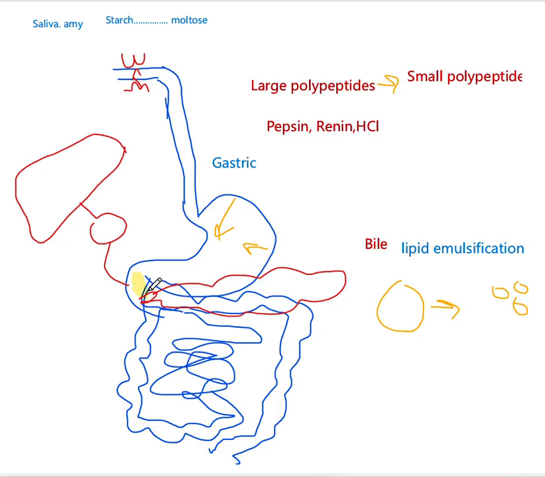And then there is an organ related to the digestive system called the pancreas, and from this pancreas, pancreatic juice is secreted. So, pancreatic juice.